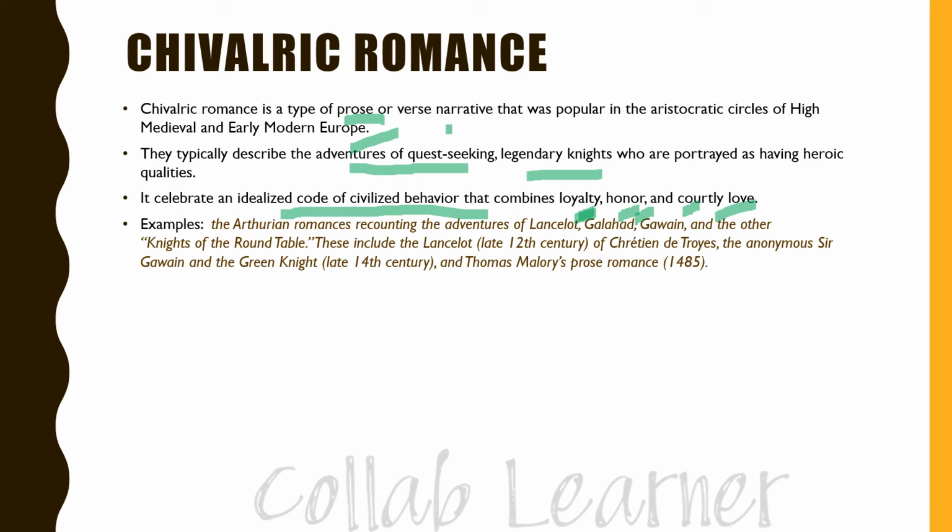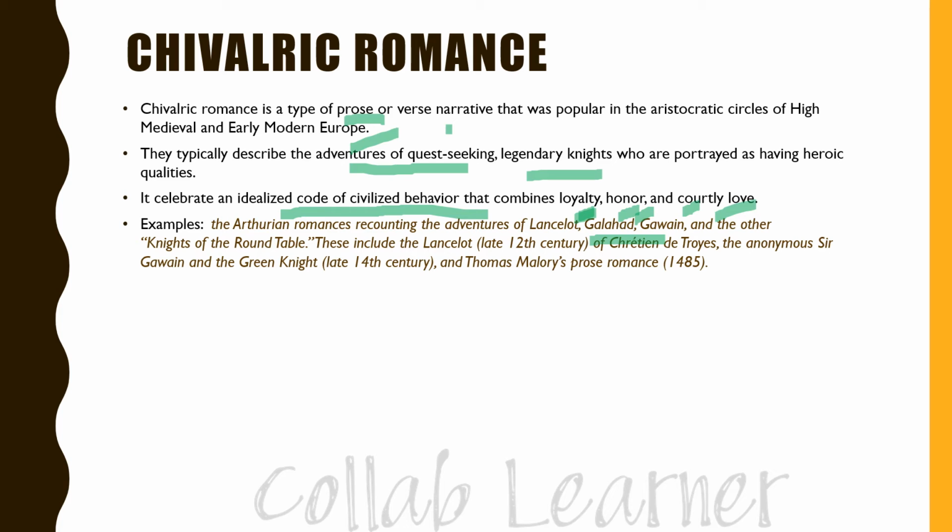For example, we can see in the literature the Arthurian romances recounting the adventures of Lancelot, Galahad, Gawain, and the other knights of the Round Table.